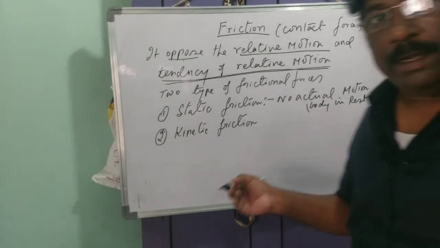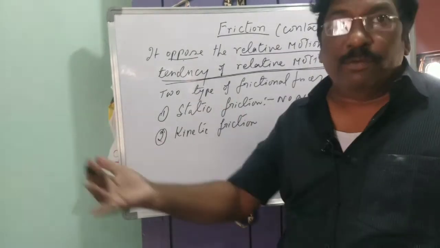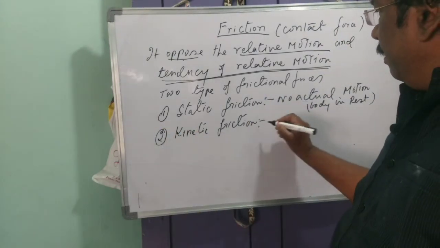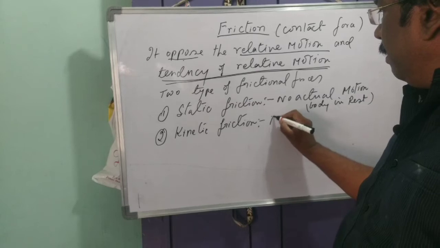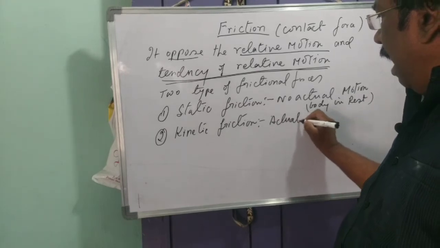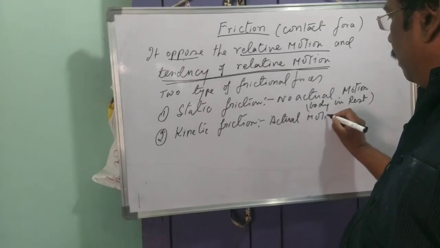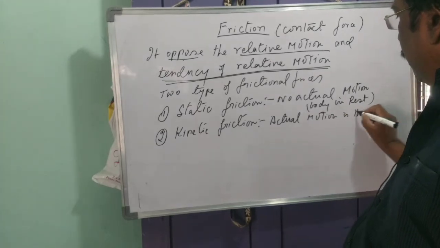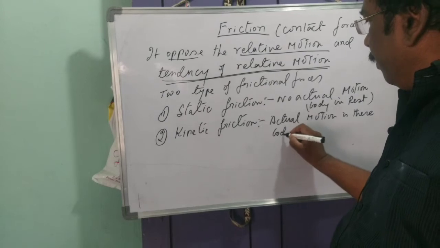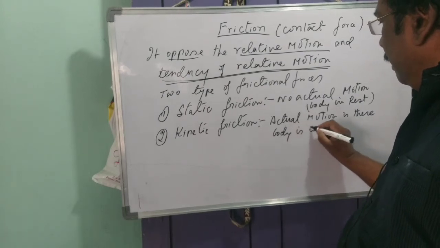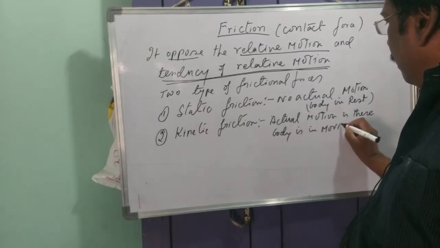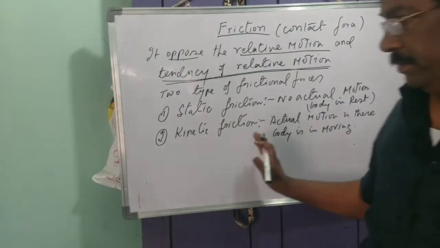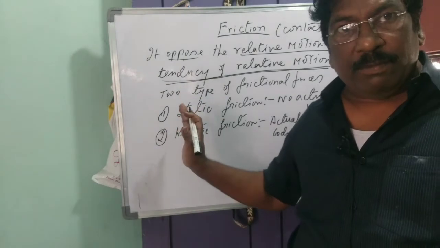So what is the tendency? The tendency of moving is that we are applying the force. And in kinetic friction, actual motion is there. The body is moving here. And in static friction, the body is at rest.